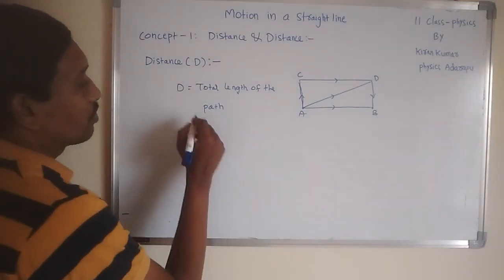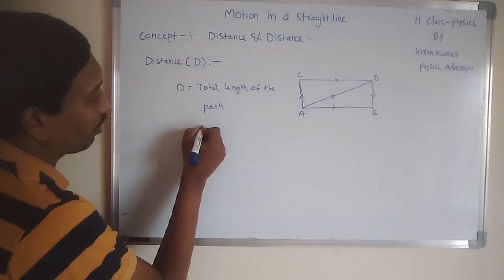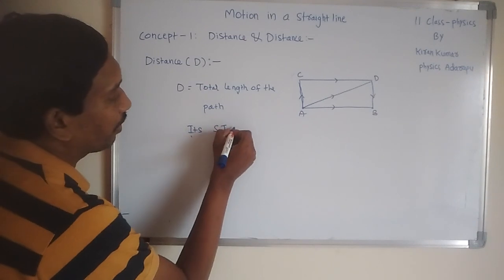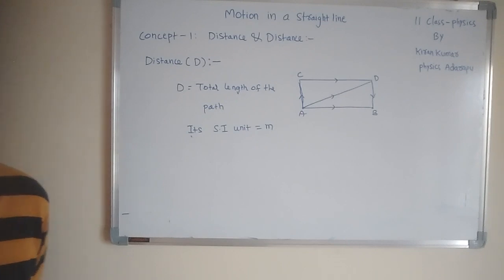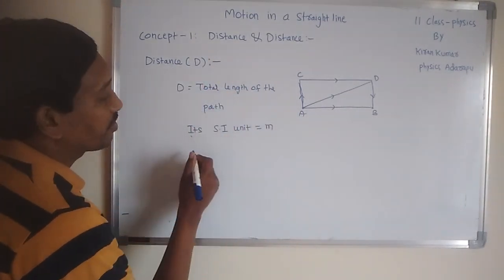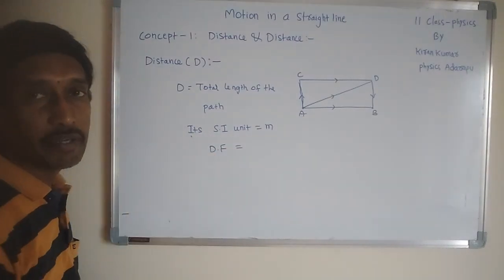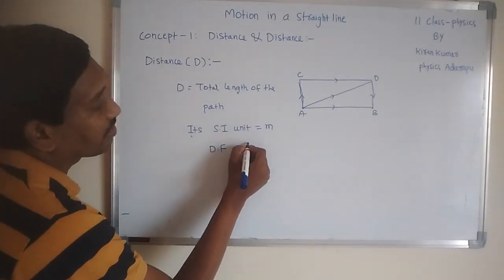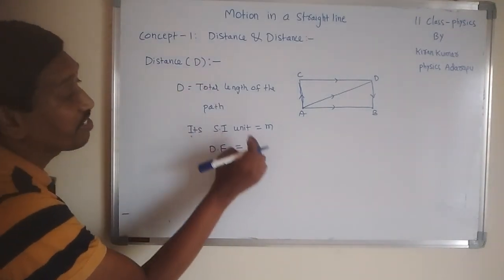Next, first you want to understand its SI unit. What is the SI unit here? Meter is the SI unit, because distance is nothing but length, and the unit of length is meter. That's why the unit of distance is meter. Now the dimensional formula, DF stands for dimensional formula. Distance is nothing but length, and the dimensional formula of length is L. That's why the dimensional formula of distance is L.